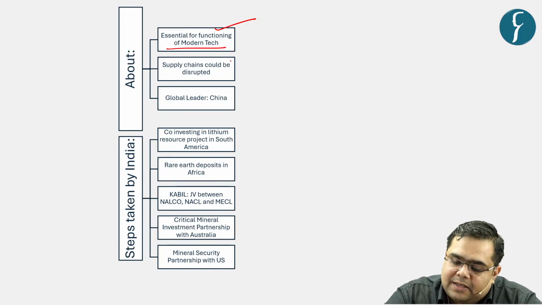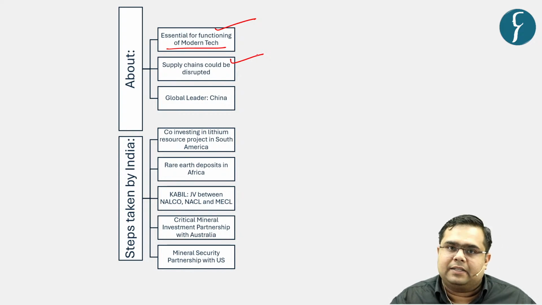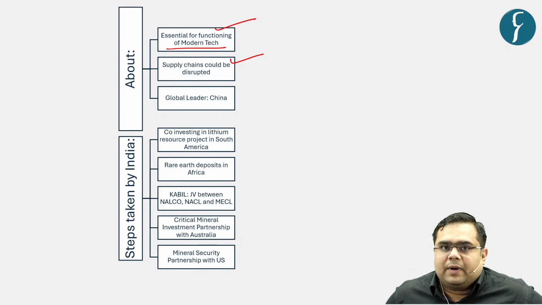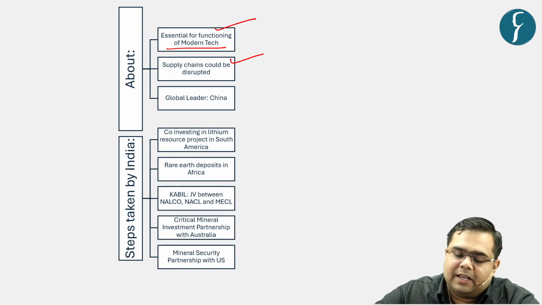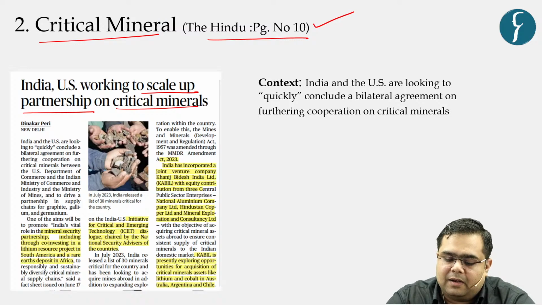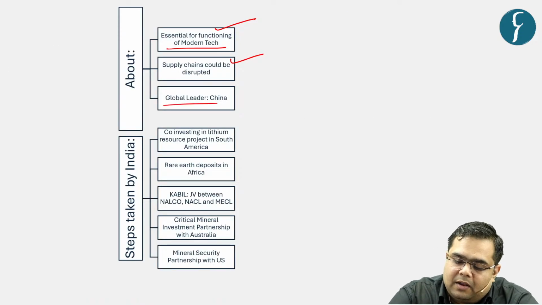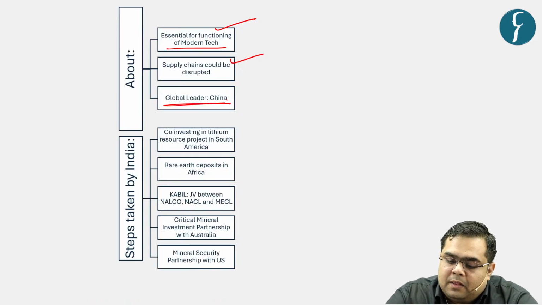And next is that supply chains could be disrupted. If there is a threat to the supply chain of some of these minerals, they are classified as critical minerals. Globally, the leader in the production and supply chain management of these critical minerals is China.